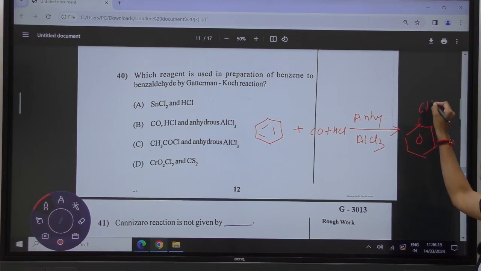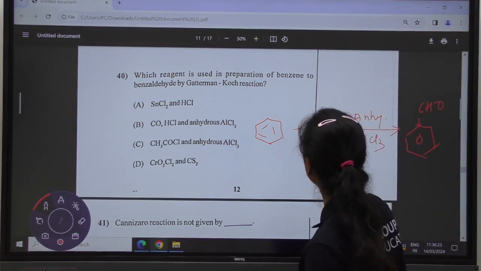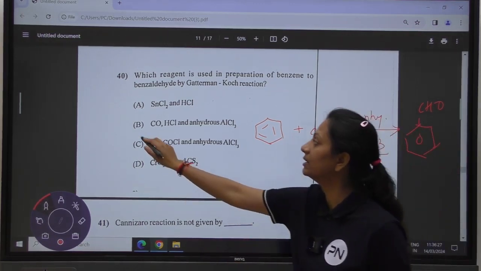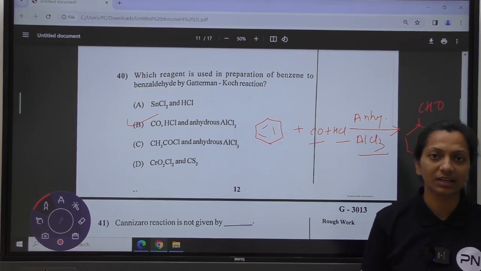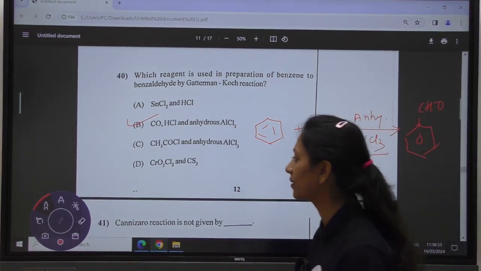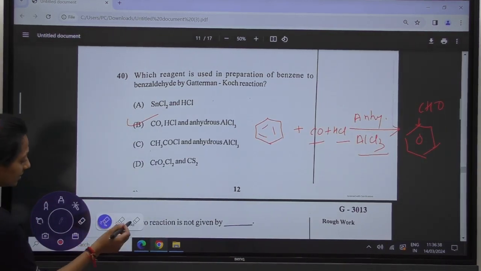You are going to have CHO. Benzaldehyde has been prepared. So the reagents we are using are CO, HCl and anhydrous AlCl3. So option B is the correct answer. This is also one of the name reactions. Okay. Next, moving to the next question.